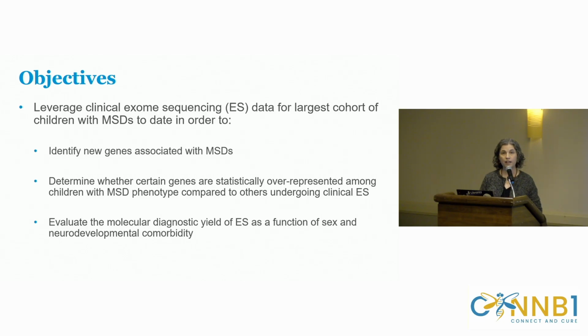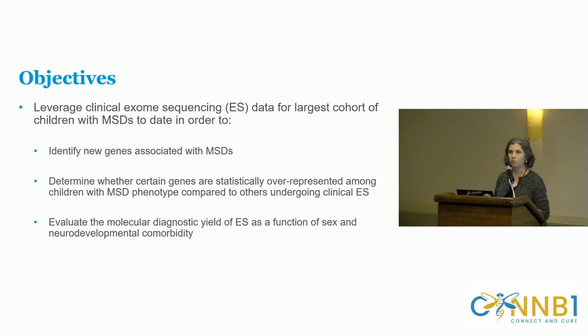We wanted to identify new genes associated with MSDs. We wanted to determine whether certain genes are statistically overrepresented among children who have this type of phenotype compared to just the general neurodevelopmental risk that a lot of these genes do confer when you get a variant in them.